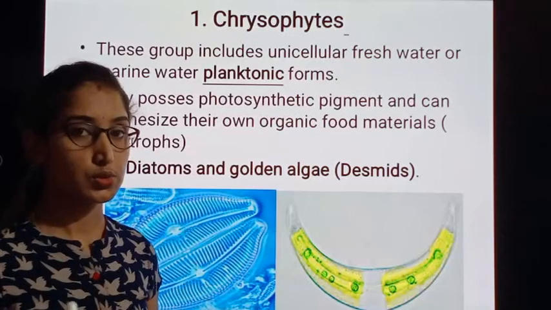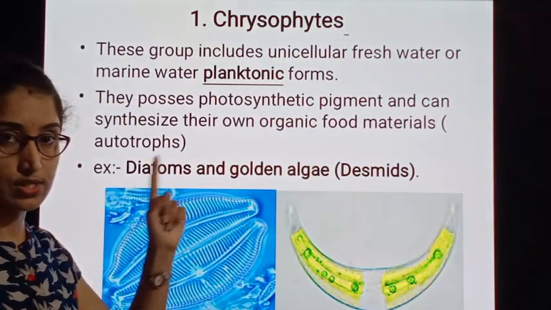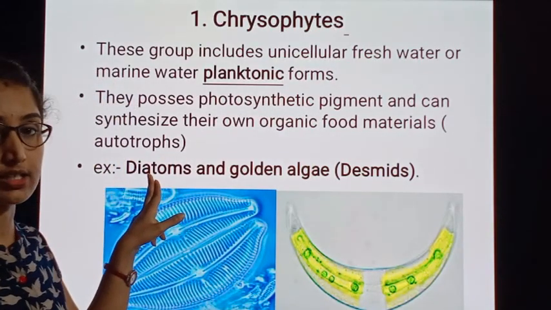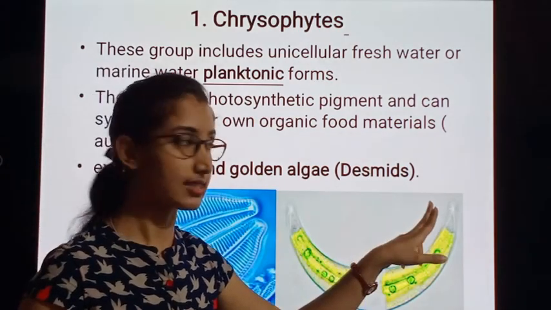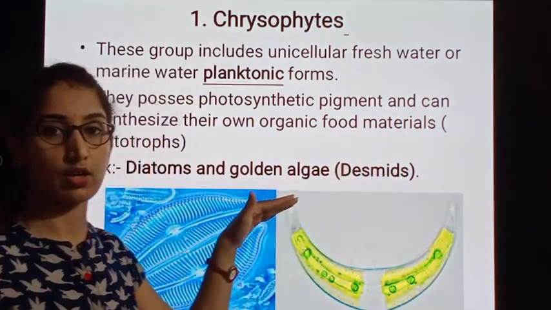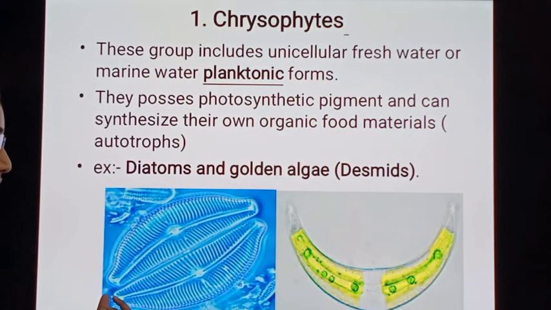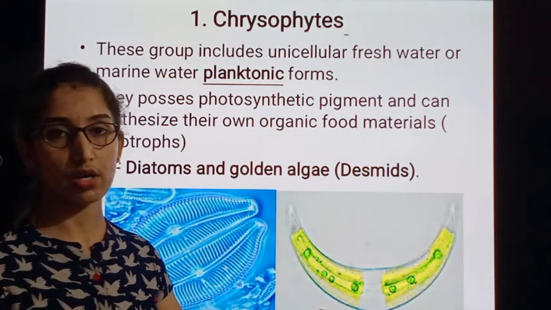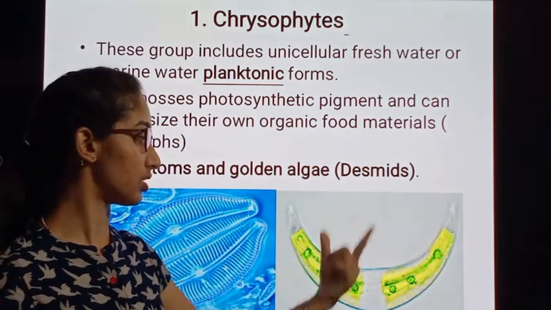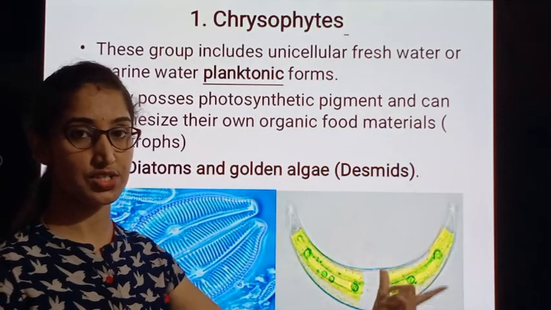We have taken 2 examples here for the Chrysophytes. One is diatoms and the other one is desmids. Desmids are commonly called golden algae. Here is the picture of a diatom, and here is a picture of a desmid. It is in a crescent shape, like a half moon.